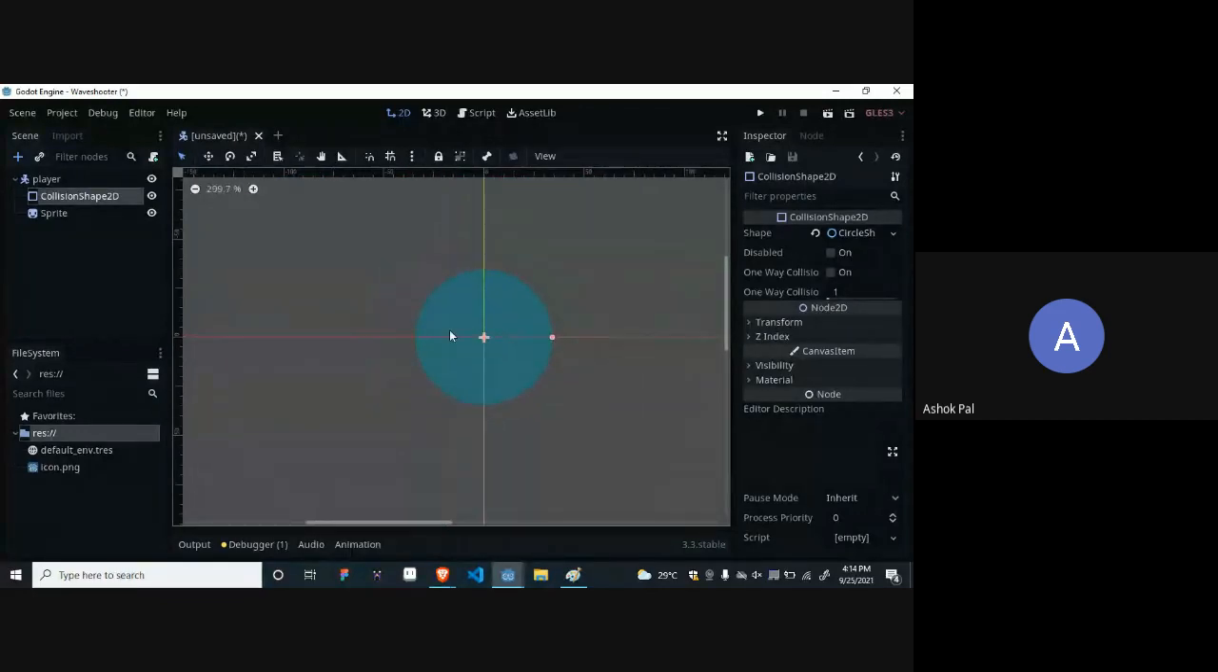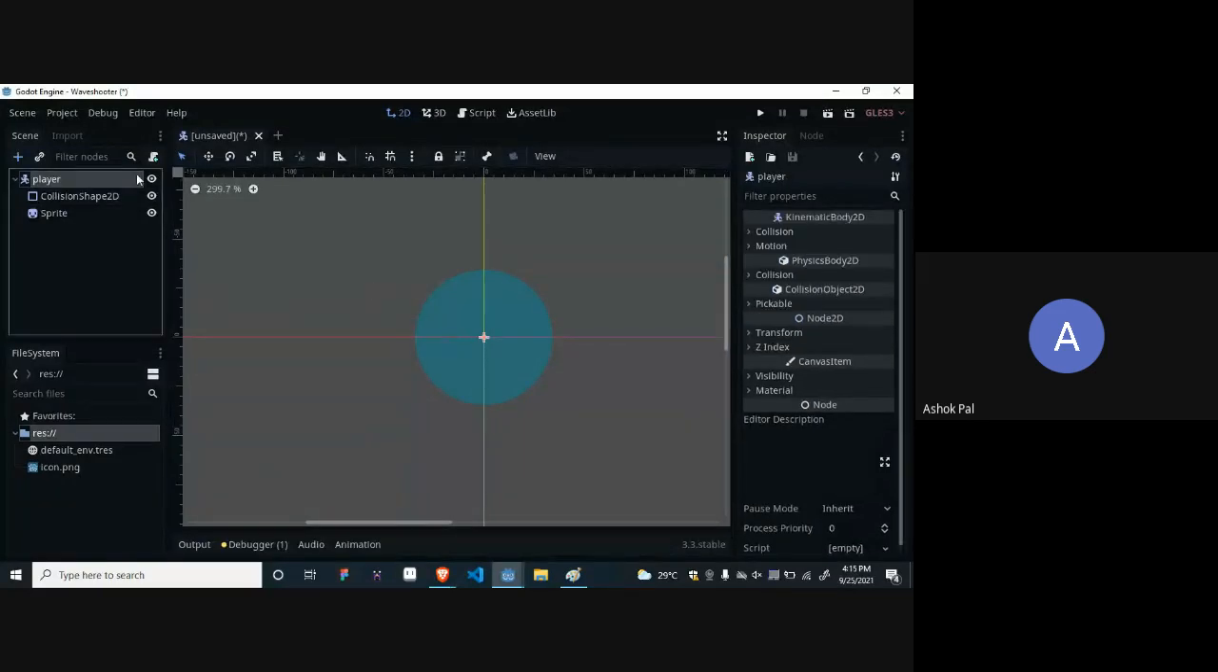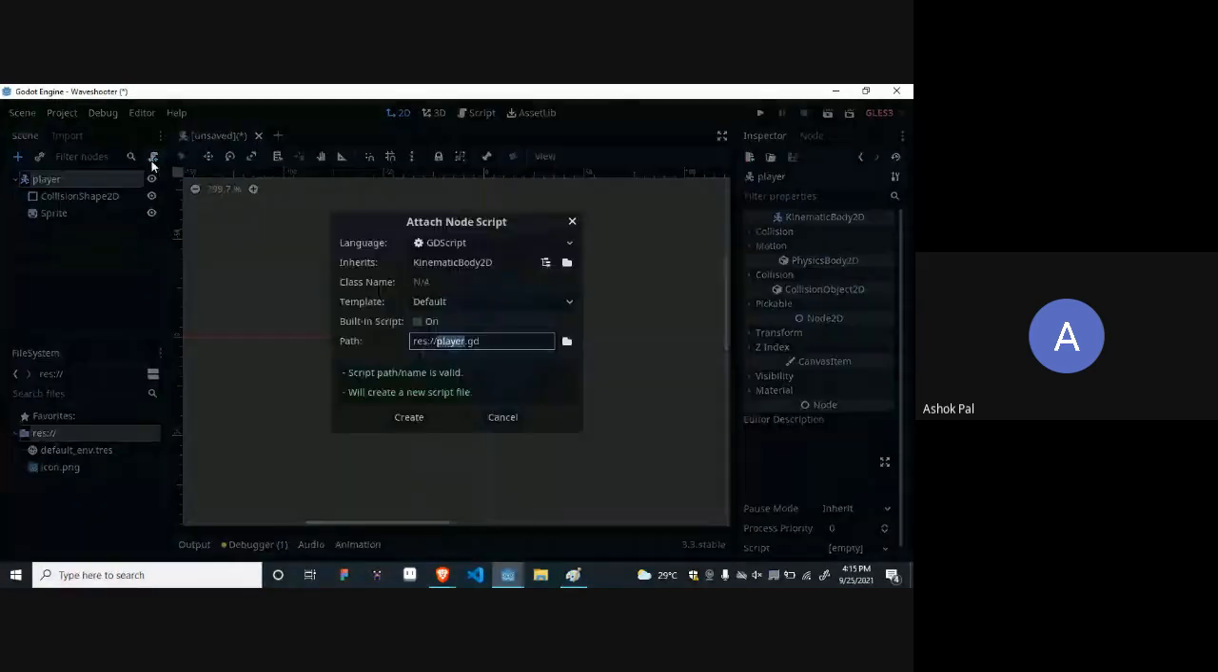Okay. Let's continue. Now I will start with writing the script. So let's add the script. As I told before, you have to add the script. Just click on that paper and green colored plus sign. It is just above our hierarchy. Just click on it. The resource will be created. Whatever your parent's name is, it will be given to the script. If you want, you can change it, but I will leave it as it is. And I will just create it.